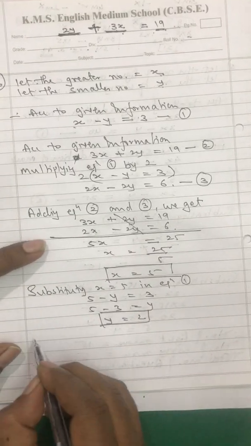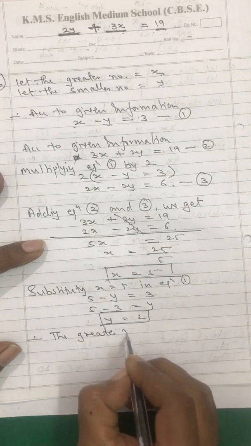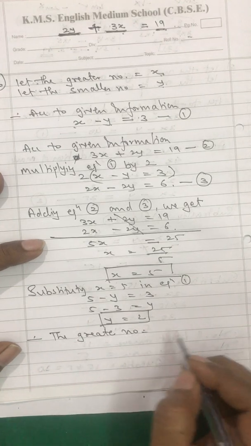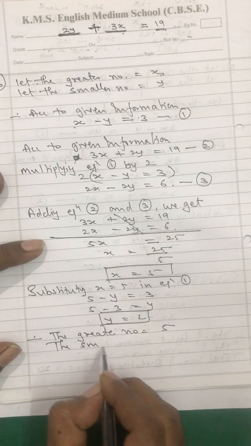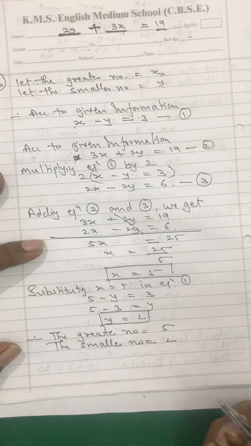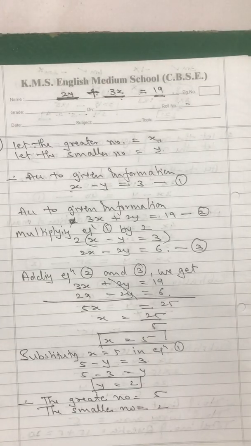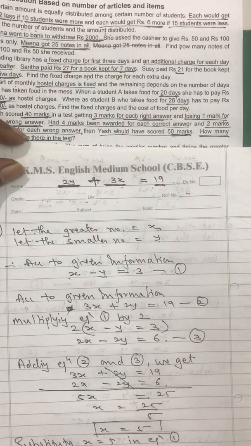So the greater number is x, which is 5, and y is 2. If you go to counter check it, what are they telling? The difference between the two numbers 5 and 2 is 3.